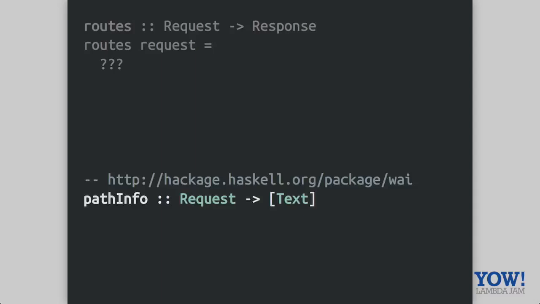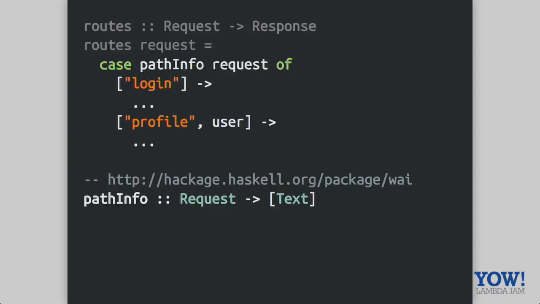Now, of course, there might be lots of different ways of doing this particular routing, but the simplest that I can think of to show on this slide is basically pattern matching. So we're going to call pathInfo on this request, and we're going to pattern match on the list of segments. So of course, if it's just login, it's the login page, and if it's the profile page, there'll also be an extra free variable called user that we can then pass on.